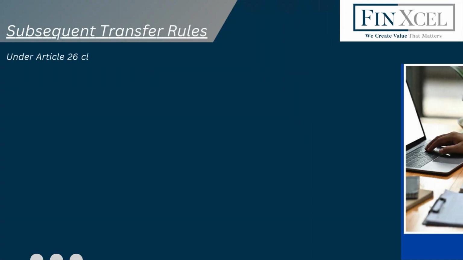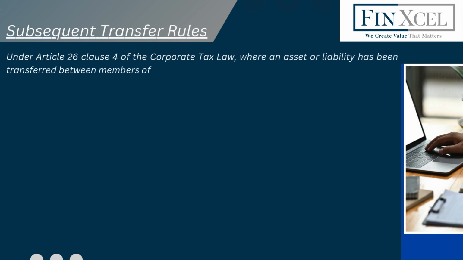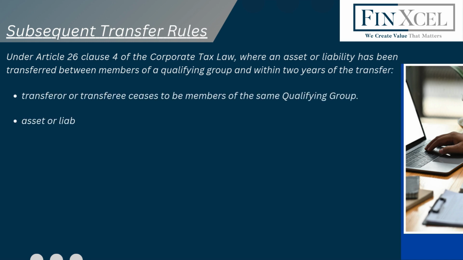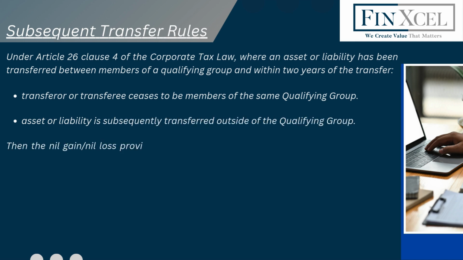Subsequent transfer rules. Under Article 26 Clause 4 of the Corporate Tax Law, where an asset or liability has been transferred between members of a qualifying group and within 2 years of the transfer, the transferor or transferee ceases to be a member of the same qualifying group, and the asset or liability is subsequently transferred outside of the qualifying group, then the nil gain or nil loss provision will cease to apply, which may result in a clawback charge to corporate tax.